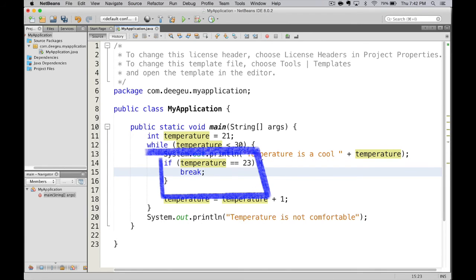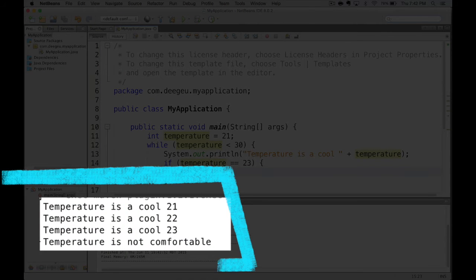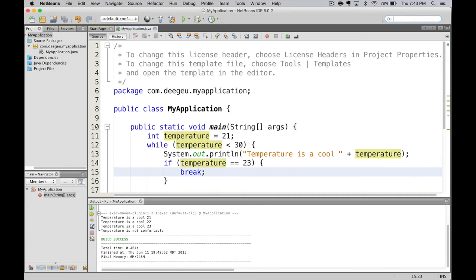Okay, first let's put in something like if temperature equals 23, break. So let's run it and see what happens. What happened is we went 21, 22, 23, and then it broke out of the loop. We didn't even get to 30.